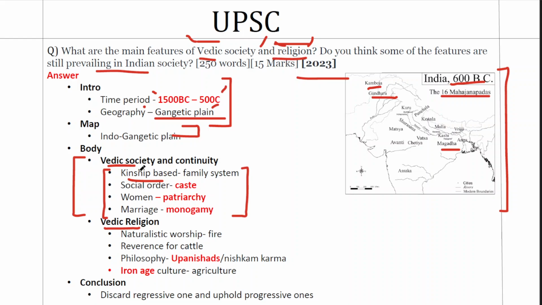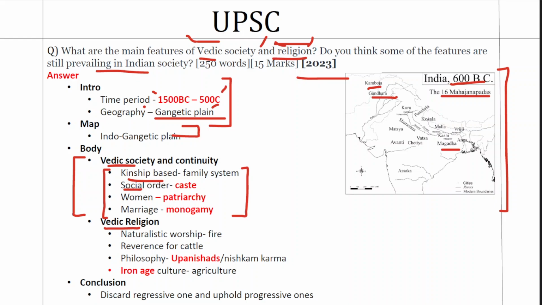Now if you take the modern society, modern Indian society still has family as a very prevalent system. Now the form of family has changed. We have nuclear family, but when we make a comparison to the systems in the world or the Western civilization as such, Indian society is still known for its rigid family structure, which can be traced back to the Vedic period. The second system is about the social order.